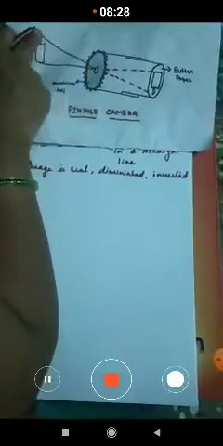Why is the inverted image formed in the pinhole camera? Because the light rays coming from the top and bottom of the object intersect, meaning they meet together at the pinhole. This is the hole. As they intersect there and move forward through the cylindrical box, here we can observe that we get an upside down image in a pinhole camera due to the linear propagation of light.